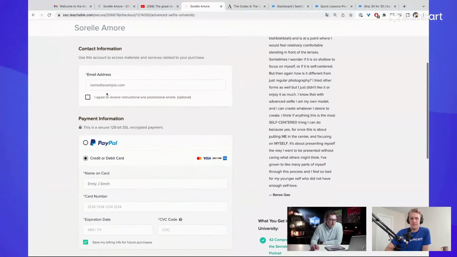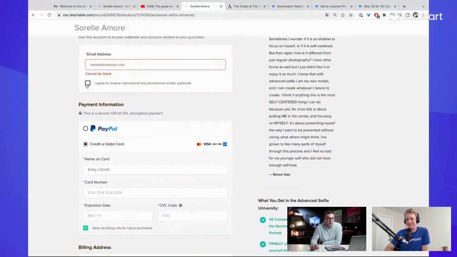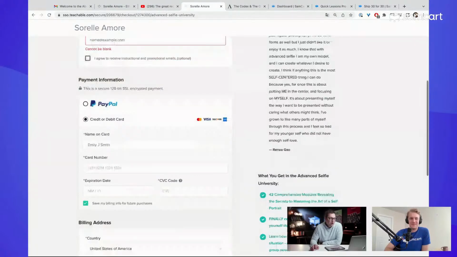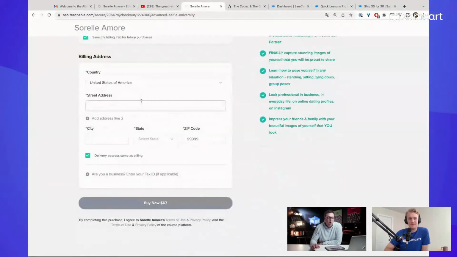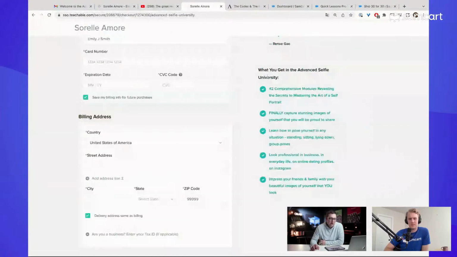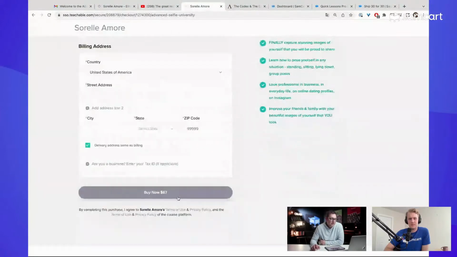Plug in your email address, and then you have to click agree to instructional and promotional emails. So if someone doesn't click that button, you don't get your customer. It's just like Amazon. Big mistake. Then they're going to fill out credit card information, save billing information. Then they've got billing address stuff down here. I mean, it's just a really, really long, drawn out process that doesn't look great. You've got a lot of these unstyled buttons and stuff over here on the right. It's just not great. There's this whole process.